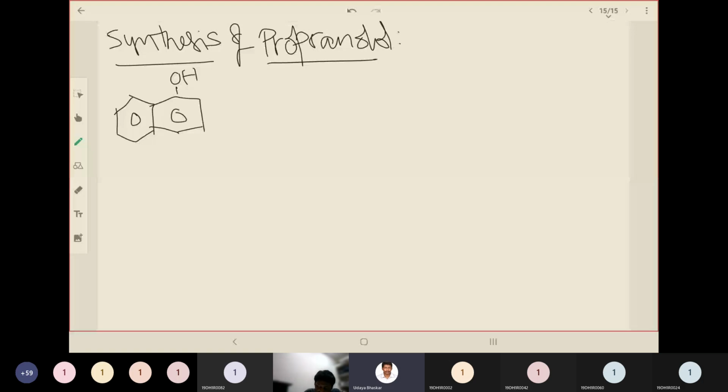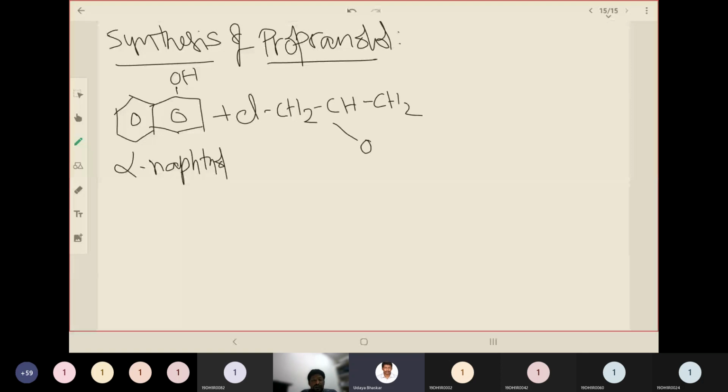So this is alpha naphthol, and it is reacted with epichlorhydrin. So this is the structure of epichlorhydrin. So the carbons form a cyclic structure with the help of oxygen in between. Okay, it's a three-membered ring.